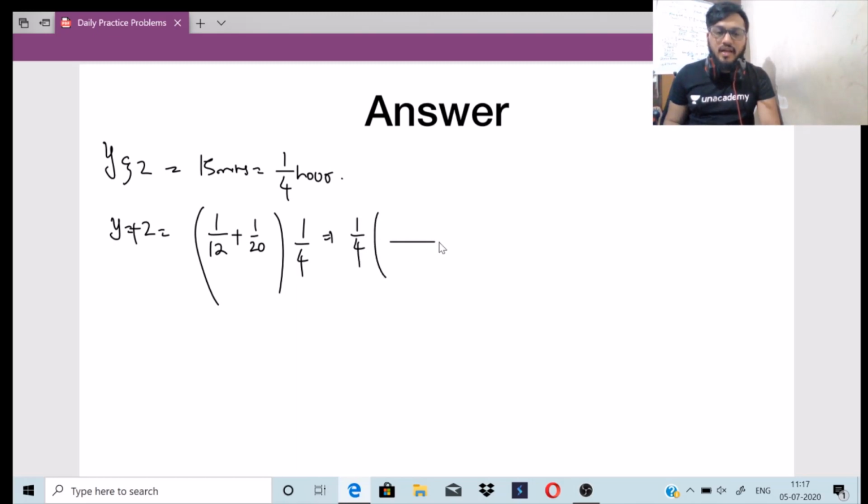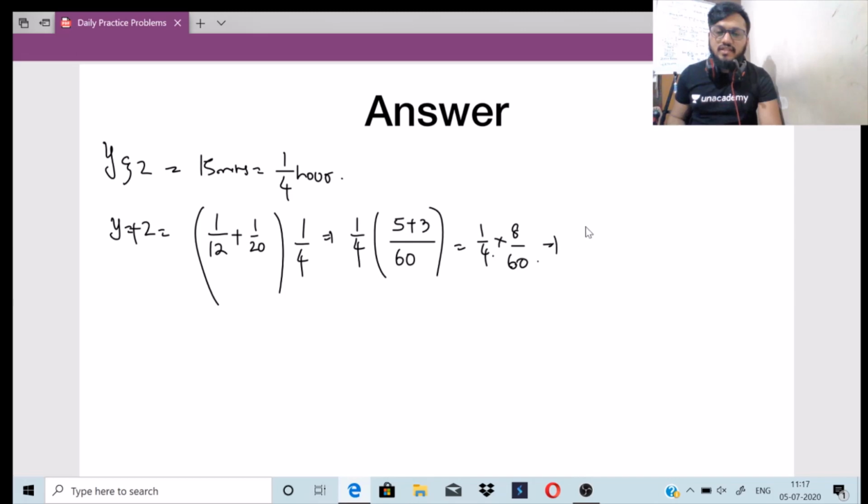12 और 20 का LCM क्या है? What is the LCM between 12 and 20? The LCM between 12 and 20 is 60, right? 12 5s are 60, 20 3s are 60. So it is 1 by 4 into 8 by 60.